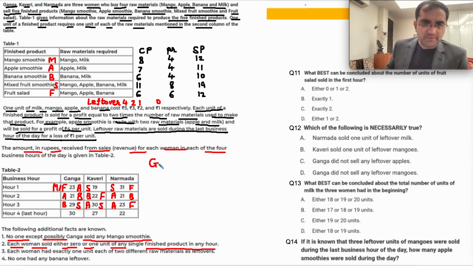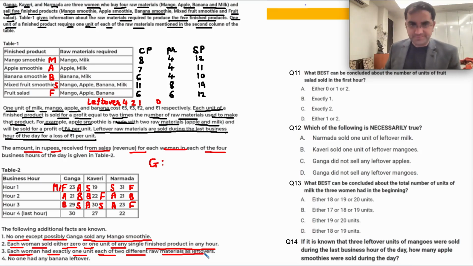So we can talk about Ganga. Each woman had exactly 1 unit each of 2 different raw materials left over, which she is selling at a loss of 1 rupee. No one had banana left over. So let's get rid of the bananas.